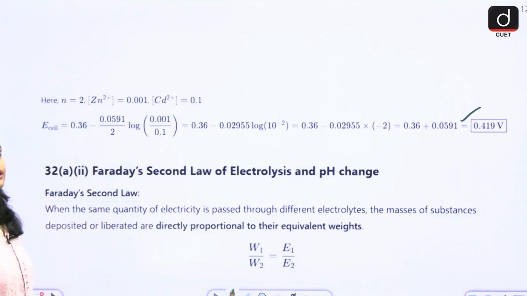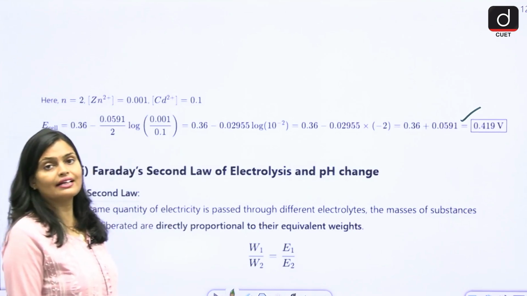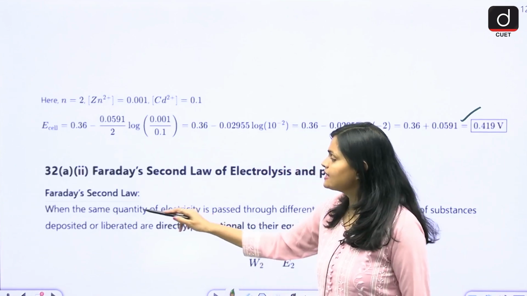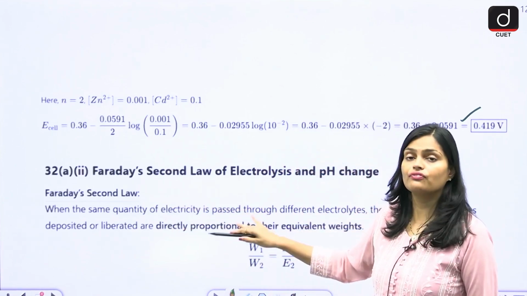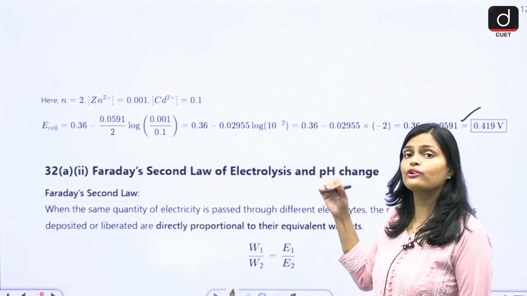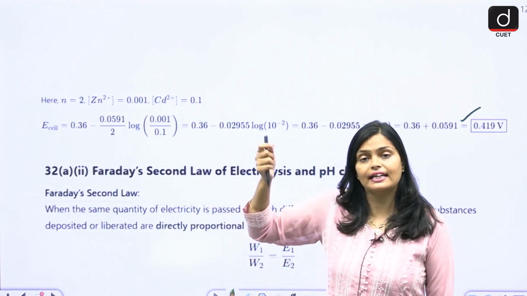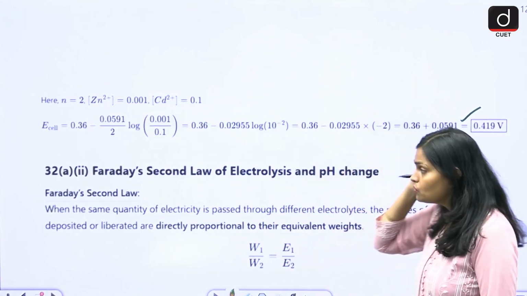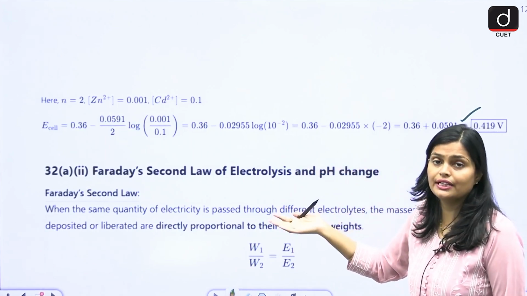Faraday's second law of electrolysis. So what does Faraday's second law of electrolysis say? Faraday's second law says that when the same quantity of electricity is passed, in electrolysis, when you apply electricity, the chemical reaction takes place.